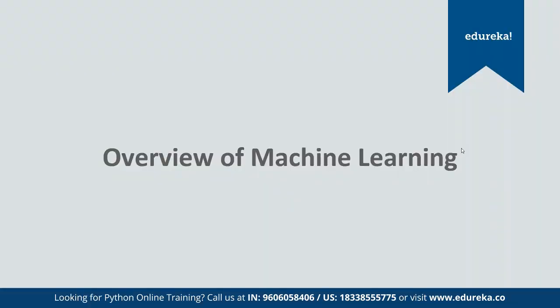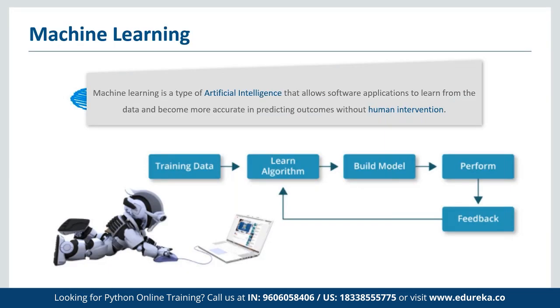Next, let's discuss an overview of machine learning. Machine learning is basically a type of AI that allows software applications to learn from data and become more accurate in predicting outcomes without human intervention. It's like training any kid. Even now, how exactly do we know how to type? Because someone has taught us. How exactly do we know how to speak? Because someone has taught us, right? So when we want any human to perform something, for example, we train children how to walk, how to talk, how to write, how to do everything, correct?